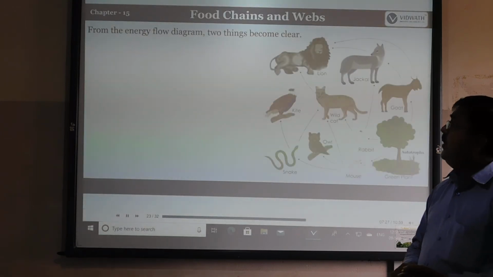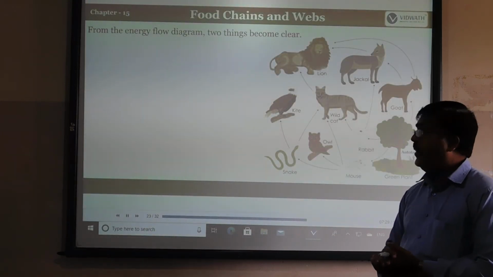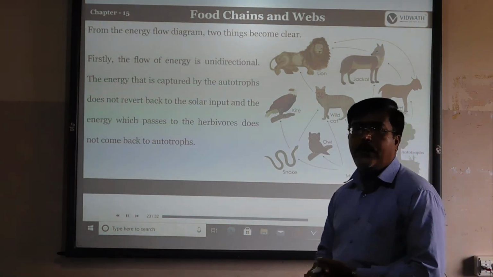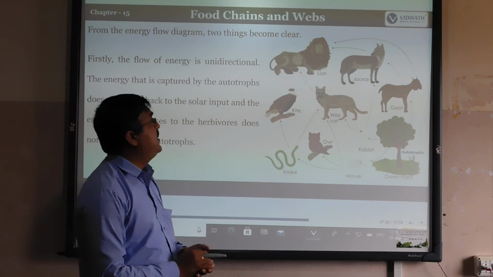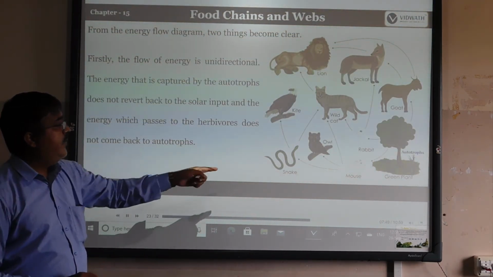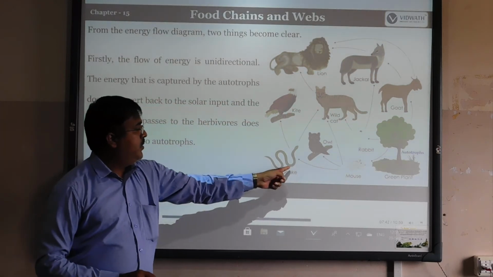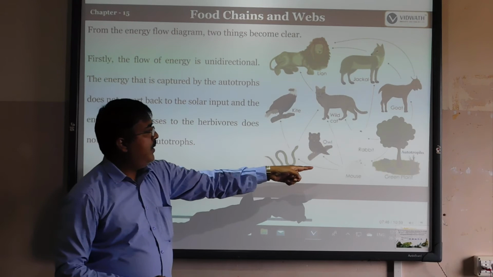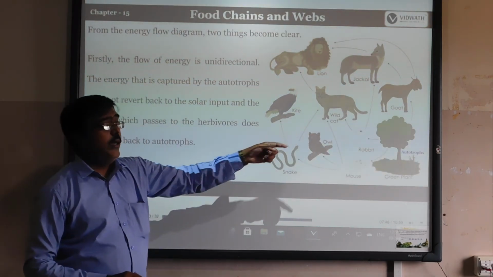From the energy flow diagram, two things should be clear. Firstly, the flow of energy is always unidirectional, only one direction. For example, mouse to snake to kite, or rabbit to wild cat.